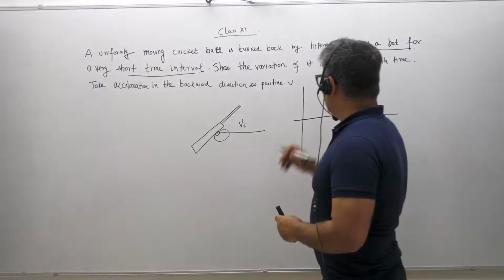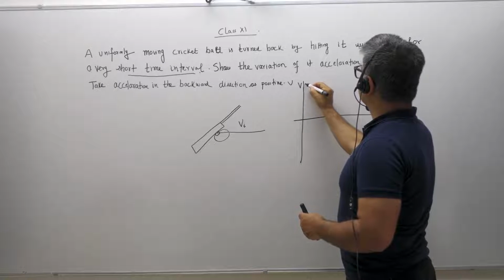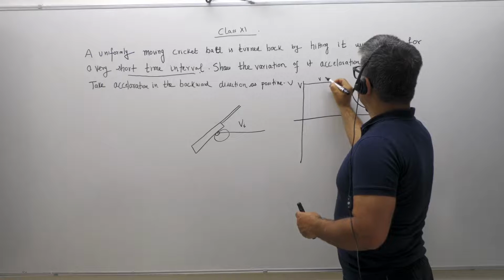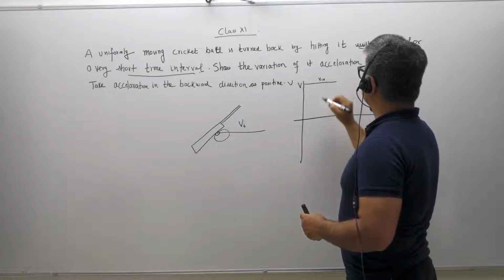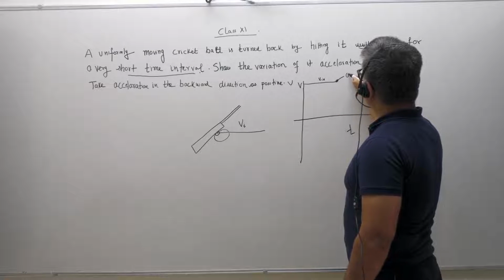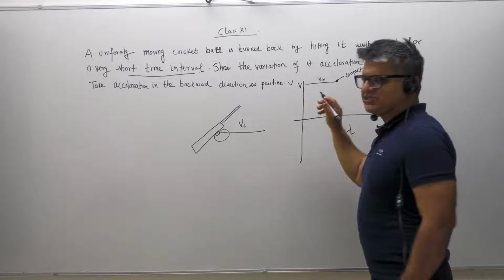So now here the ball was coming, this is velocity. The ball was coming with a constant velocity, and this was the initial velocity. This is where the contact between the bat and the ball started. This is a point.